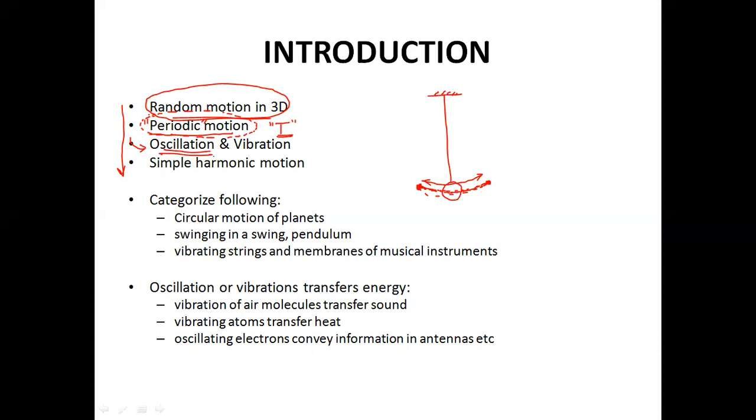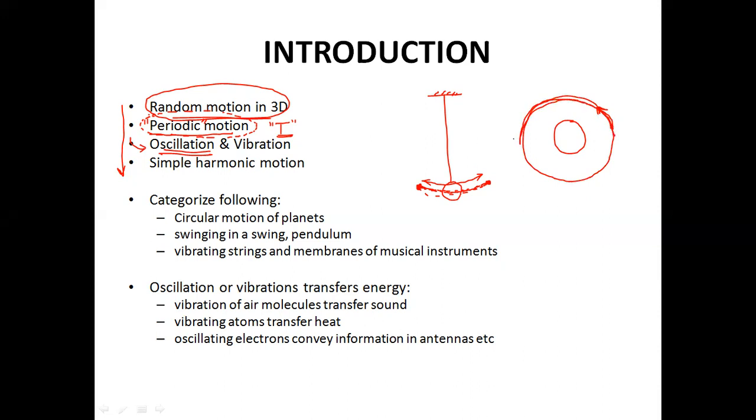Okay, so oscillation is a motion with a fixed period, but it is not in one direction, as we talked about the motion of a planet. For example, the motion of a planet around the sun is a circular motion, or more or less an elliptical motion, but it is only in one direction. So the planet doesn't oscillate around the sun like this.